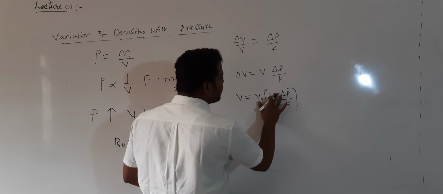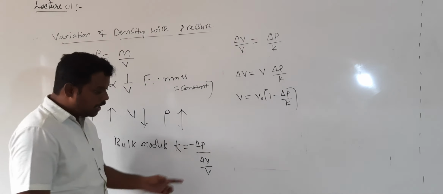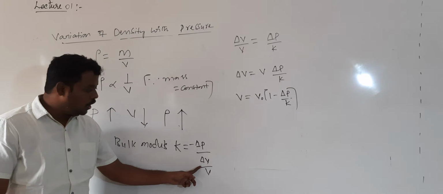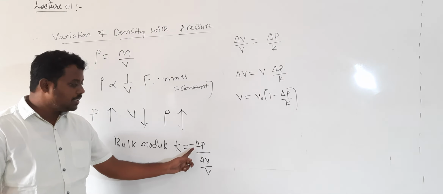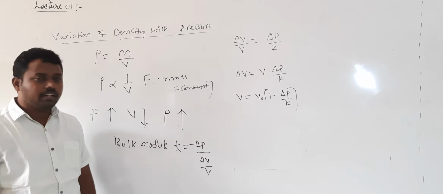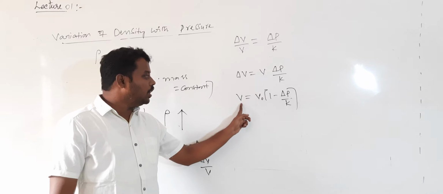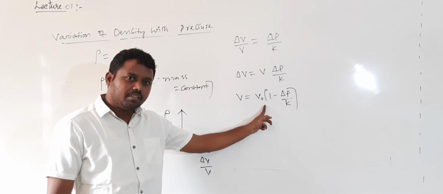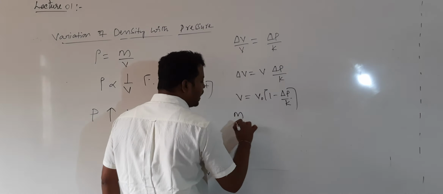Here we will get minus. Why is it minus? Because volume and pressure are inversely proportional. When volume increases, pressure decreases. When volume decreases, pressure increases. So this is the equation which represents how volume changes with the pressure, where K is the bulk modulus. Can I write again volume is equal to M by rho?